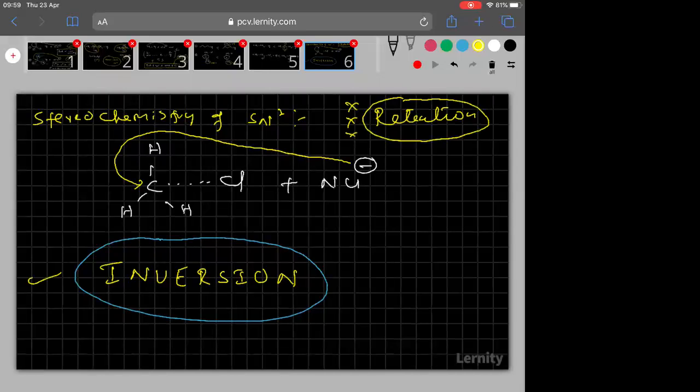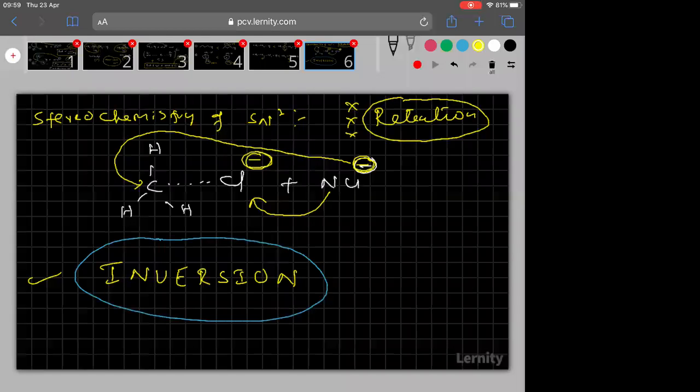You may ask me, sir, why not retention? That also we are going to see here. Retention is front side attack. Chlorine will be having the negative charge, and the nucleophile also has a negative charge. So if the nucleophile attacks from front side, both like charges repel each other.